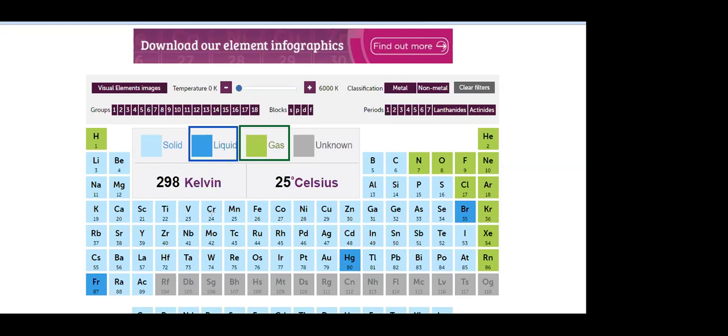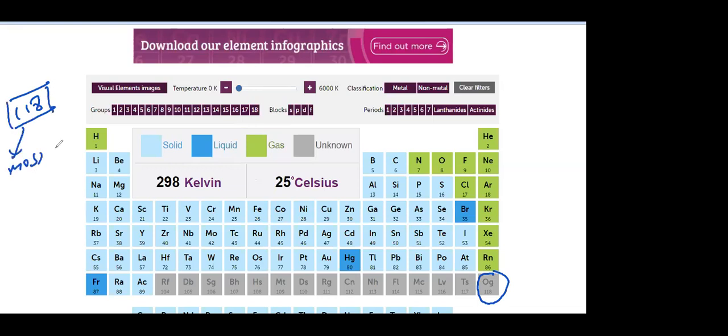So tell me now, in your short notebook, how many elements have been discovered so far? 118 elements discovered so far. Can you please write in your short notebook? 118 elements discovered so far. Most of them are metals. Are you writing now? You can get MCQs in the oral paper from this. Most of the elements in the long form of the periodic table are metals. Out of that, they are found on the leftmost side of the periodic table.